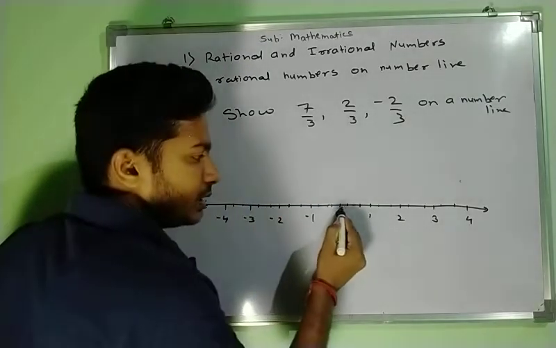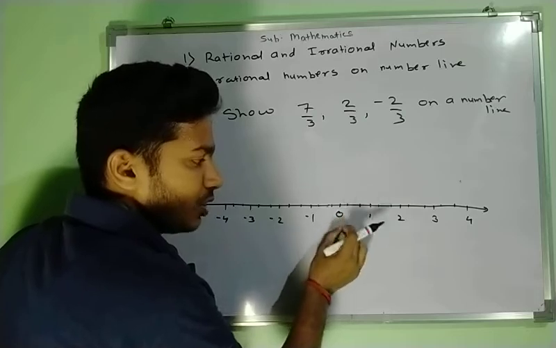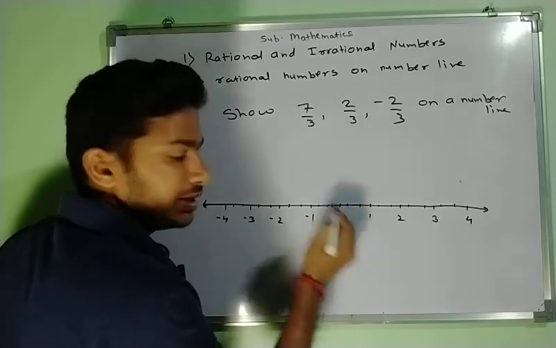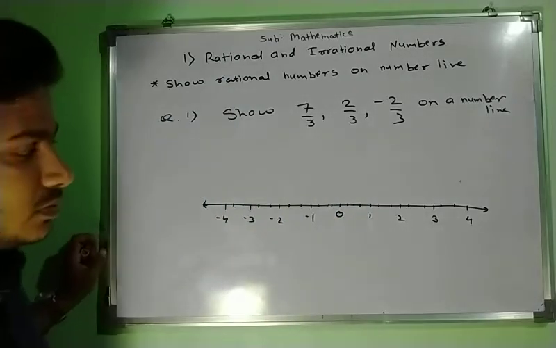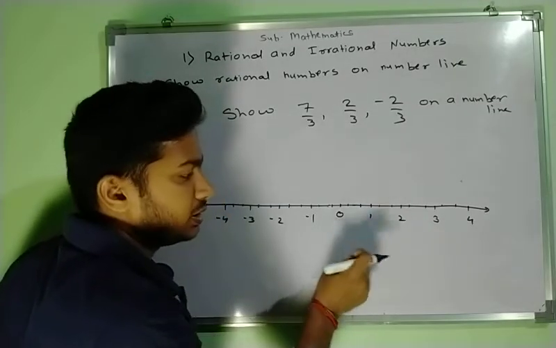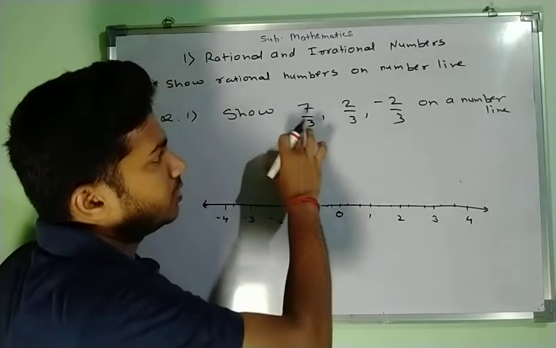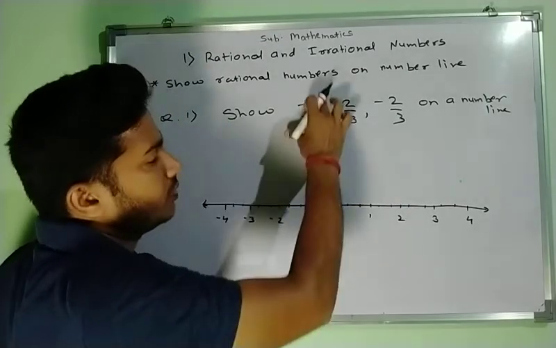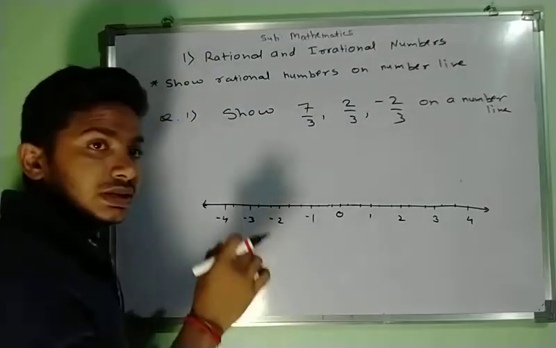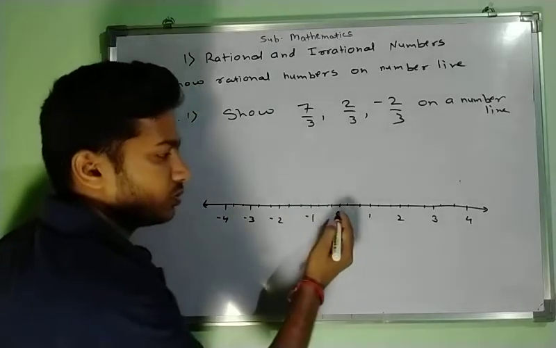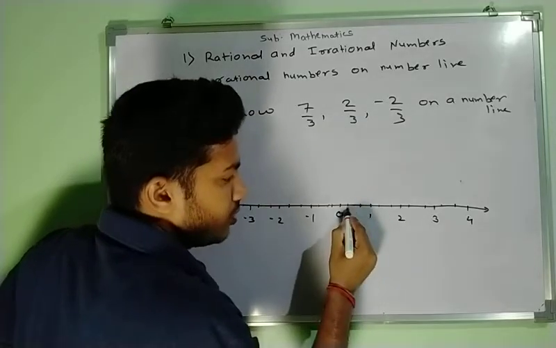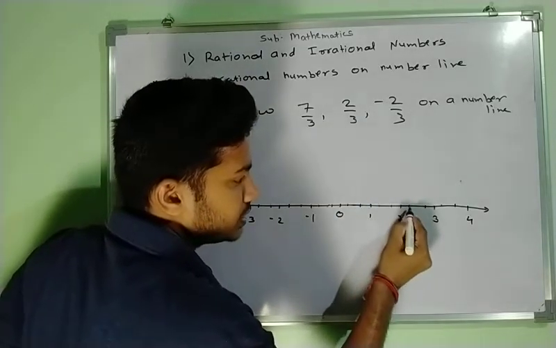Now look at that first small line and 0, the distance between that first small line and 0 is a 1 by 3 distance. Why are we writing 1 by 3? Because we have divided 1 unit distance into 3 equal parts. First of all, we will show 7 by 3. 7 by 3 means 7 small distances from 0 on the positive side, that means on the right hand side. 1, 2, 3, 4, 5, 6, 7.